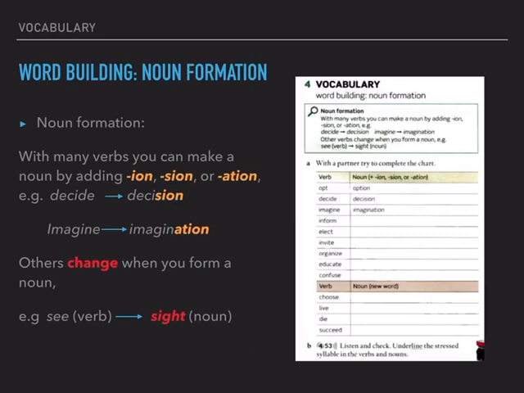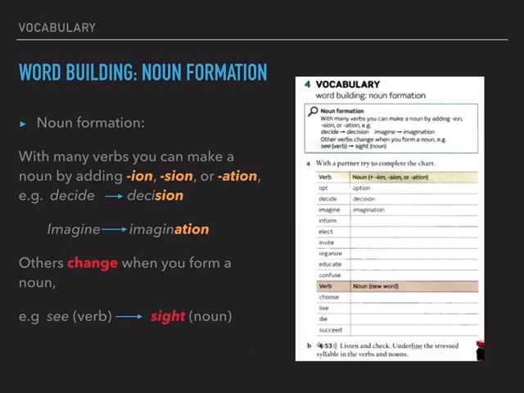So it says noun formation. With many verbs you can make a noun by adding ion, S-I-O-N or A-T-I-O-N. For example, decide becomes decision. Imagine becomes imagination. But others change when you form a noun, and the noun is quite different to the verb. Let's have a look at the example. The example is see and the noun is sight.